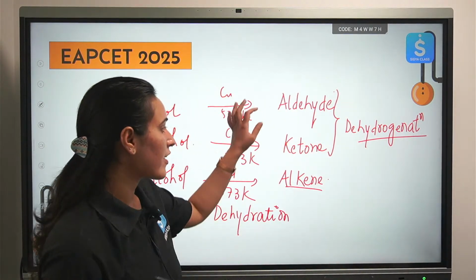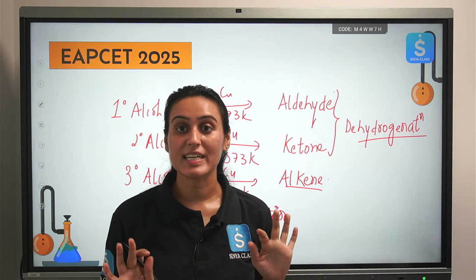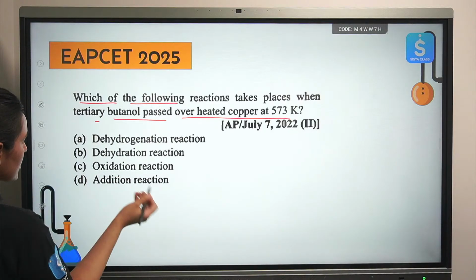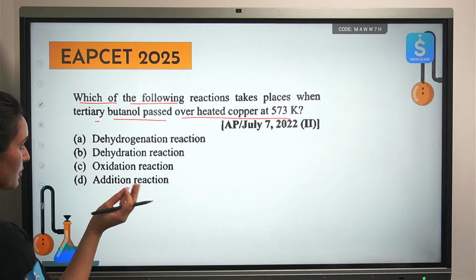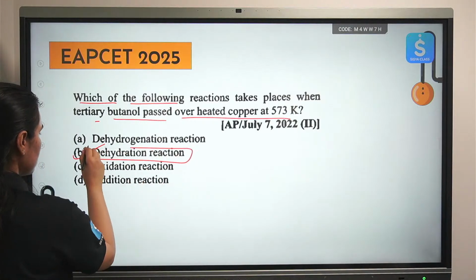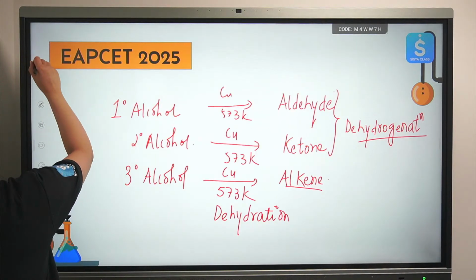There is loss of H2 in these two cases. There is loss of water in the third case. Dehydration. Okay. See. Which option talks about dehydration? This one. Option B. Alright. See the next question.